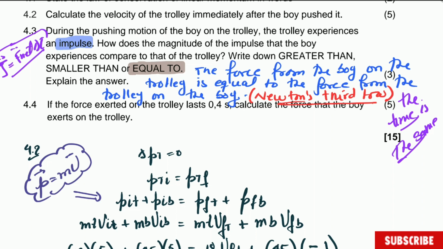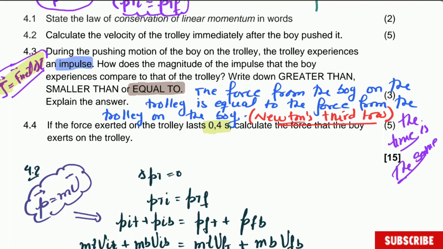Question 4.4: if the force exerted on the trolley lasts 0.4 seconds, so let's mark this data, this is the time of duration. Calculate the force that the boy exerted on the trolley. Guys, we are going to use that formula there. Note that we are looking for the force that was exerted on the trolley. All right, so we have to look at the data for the trolley.